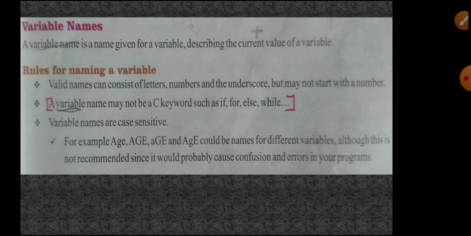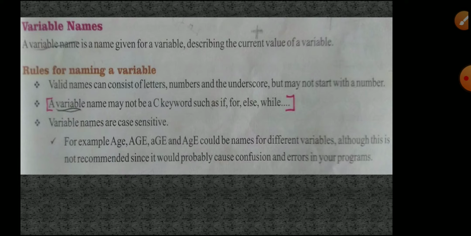We have rules for naming a variable. What are they, sir? First one, valid names. Valid variable names can consist of letters, numbers and the underscore, but may not start with a number. A variable name will start with letters or underscore, don't start with numbers.